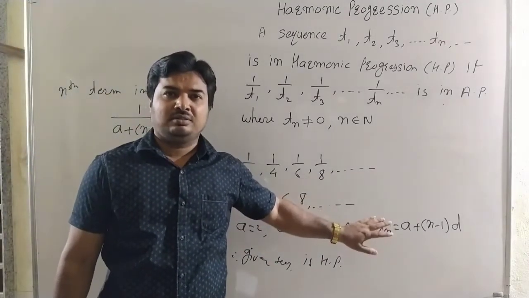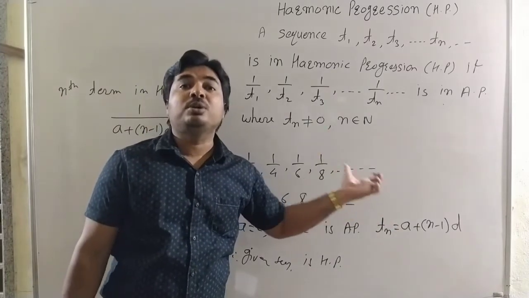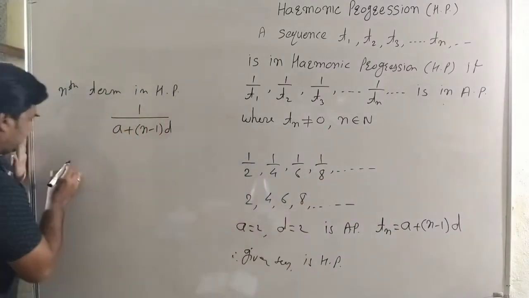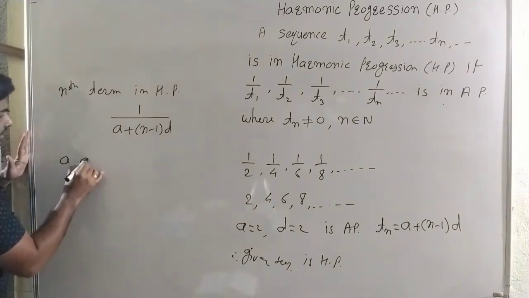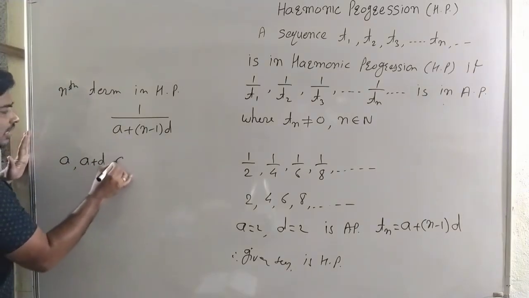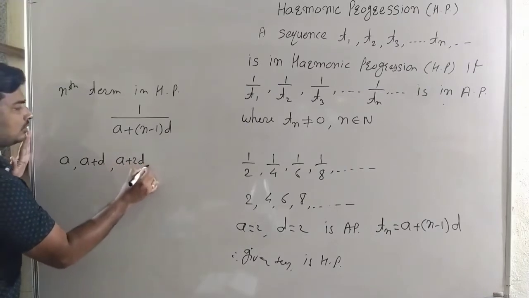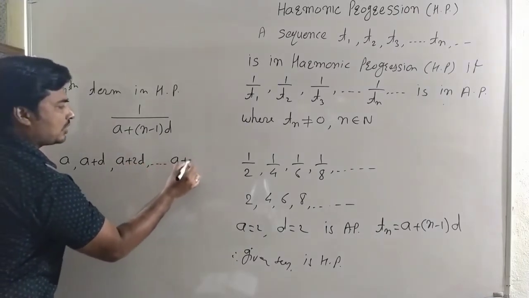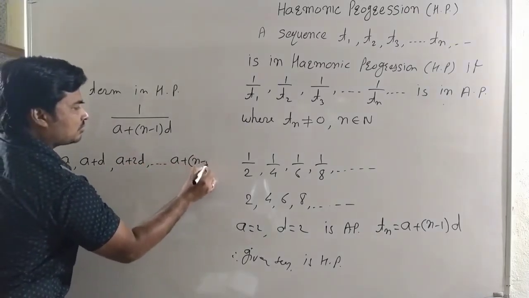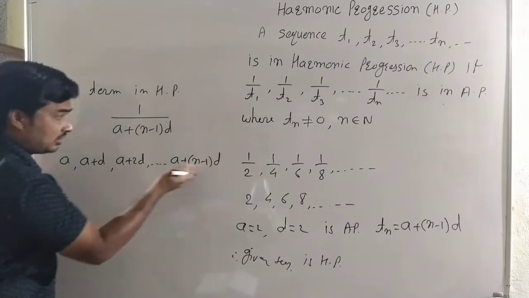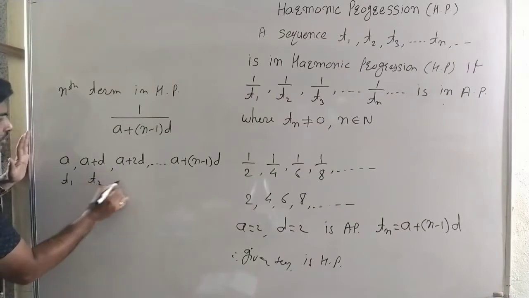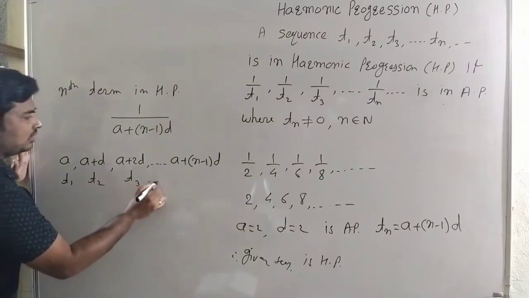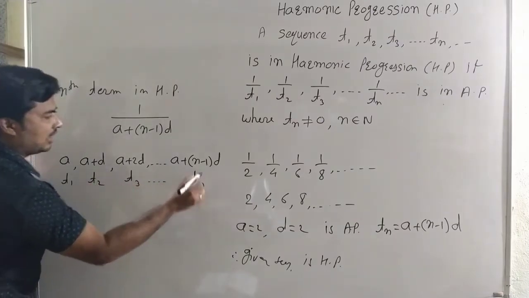It is the nth term of the harmonic progression. That means when we say the first term is a and the difference is d, the terms are a, a plus d, a plus 2d, and like that the nth term is a plus n minus 1 into d. Here we have t1, t2, t3 up to tn.